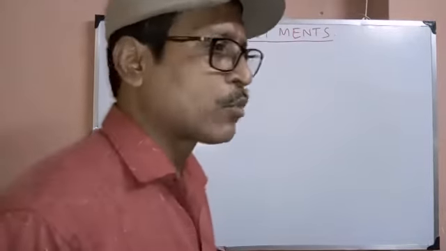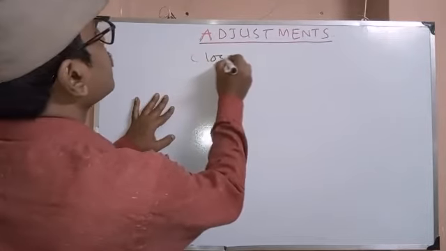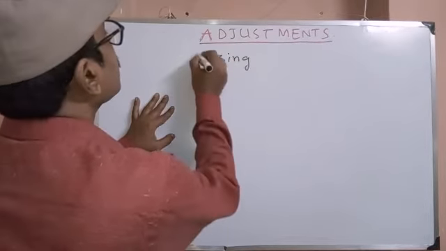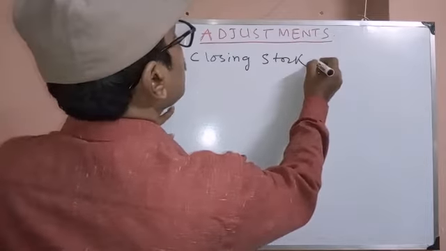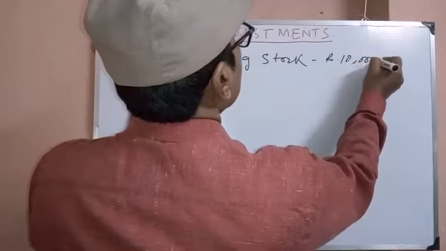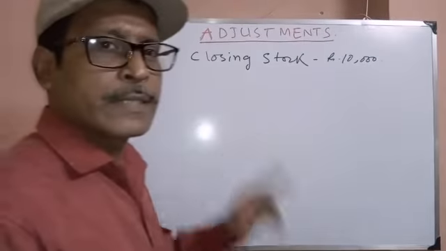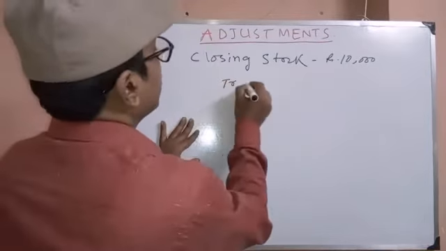See, the first adjustment, the common adjustment, closing stock. Closing stock is recorded in trading account.